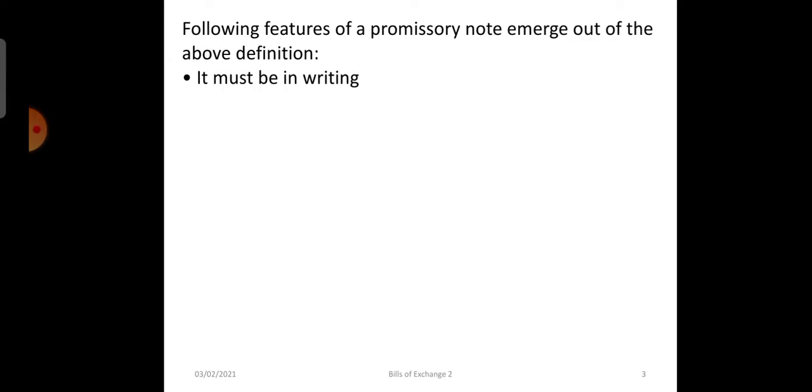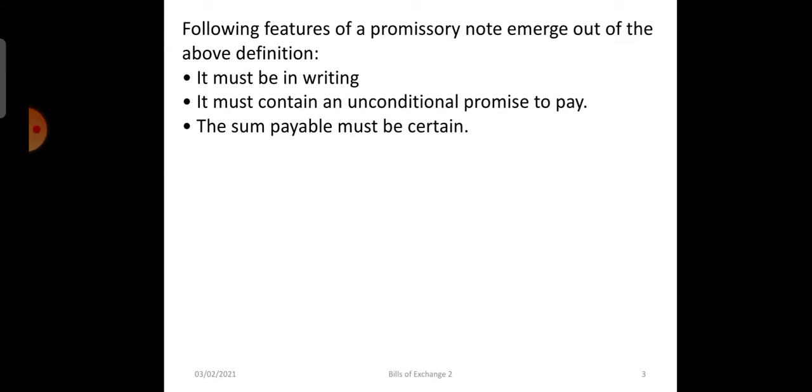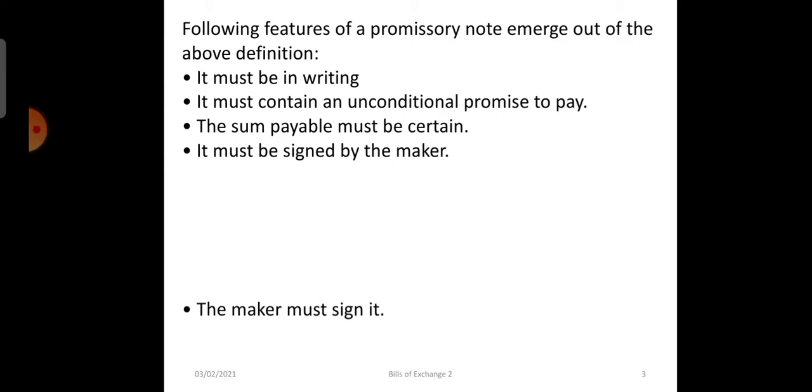Now, what are the features? First one, it must be in writing. It must contain an unconditional promise. The sum payable must be certain. Okay, the amount should be clearly mentioned, either say 5,000 rupees, 2,000, 50,000. It should be mentioned. Okay. It should be signed by the maker.